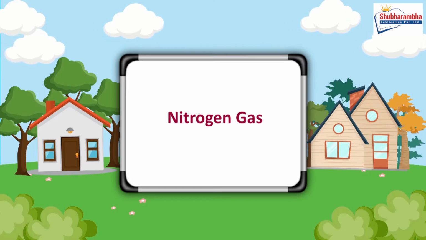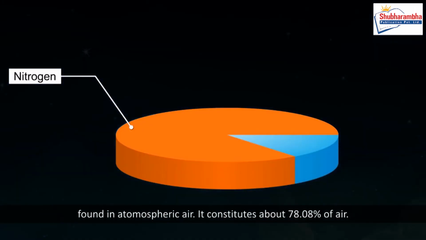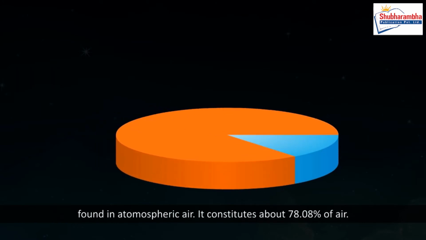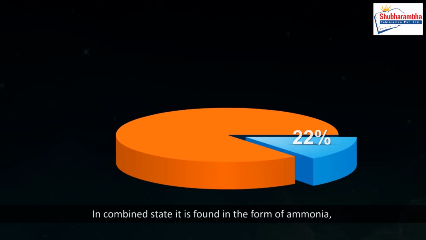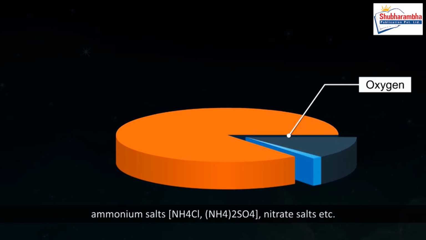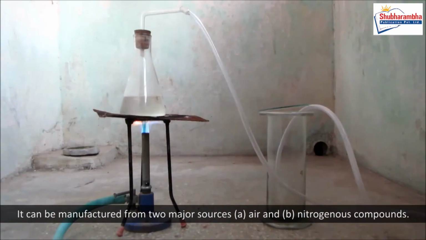Nitrogen gas. Nitrogen gas is found both in free state and combined state. In free state it is found in atmospheric air. It constitutes about 78.08% of air. In combined state it is found in the form of ammonia, ammonium salts NH4Cl, (NH4)2SO4, nitrate salts etc. Manufacture of nitrogen gas. It can be manufactured from two major sources: A. Air and B. Nitrogenous compounds.